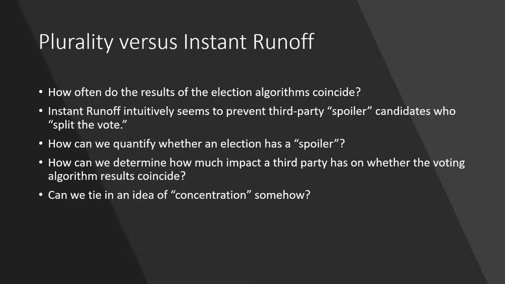And so this leads us into another question: how can we quantify whether an election is going to have a spoiler or not? Well, a spoiler is probably going to draw away some large support of another candidate and even out where all the support is, such that a lower amount that candidate B might have will allow them to win simply because all the candidates have been lessened in their vote counts. So we now have this idea of concentration: when voters get clumped up less, they're going to start producing different results in a way.